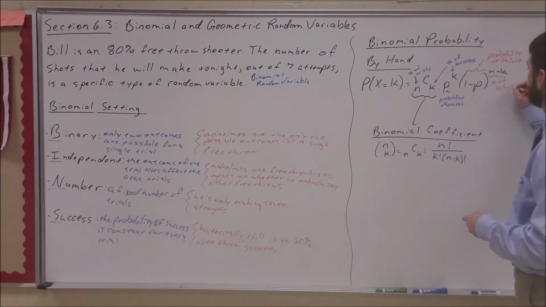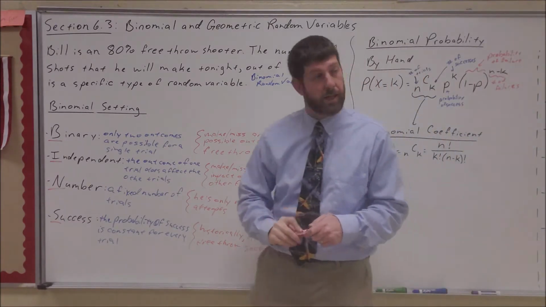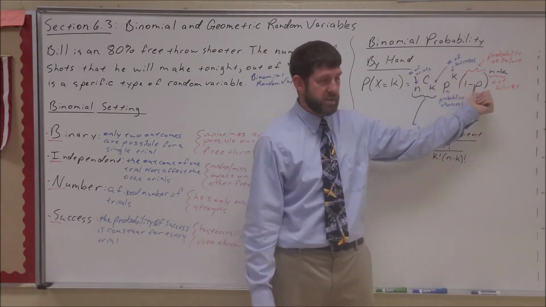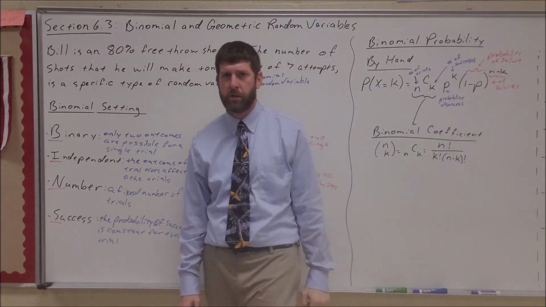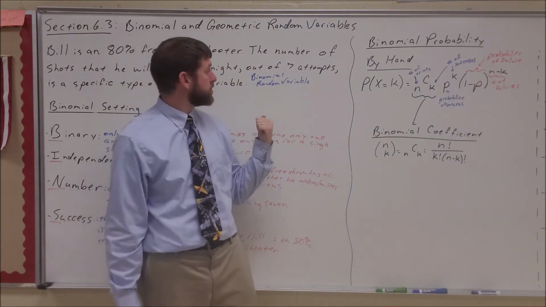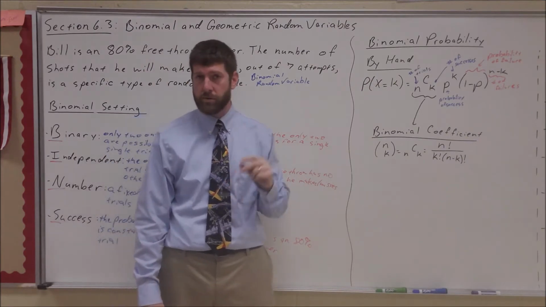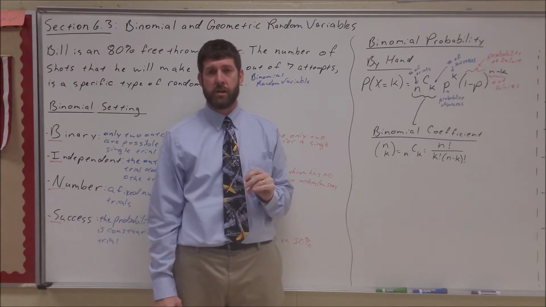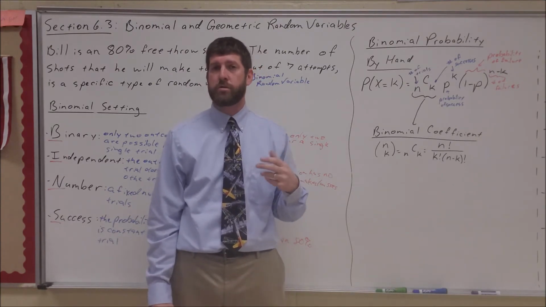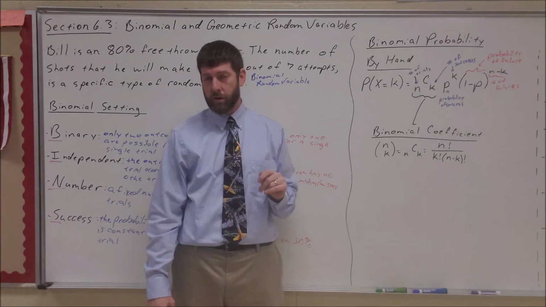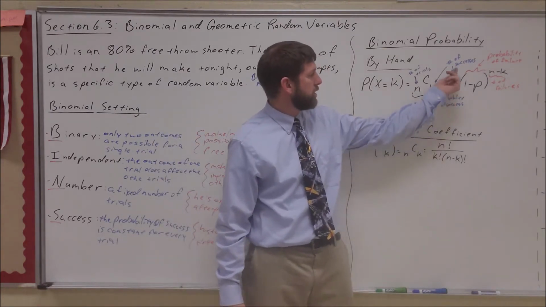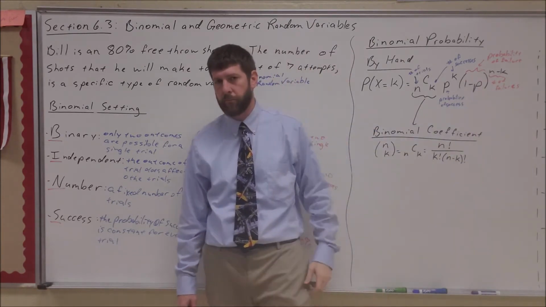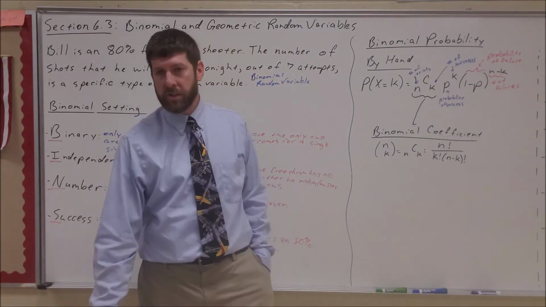So this whole crazy looking formula comes down to: what's the chance of me succeeding and how many times did I do it, and what's the chance of me failing and how many times did I do it? With an 80% free throw shooter, we need him to succeed 2 times, so that's 0.8 raised to the second power. And the other 5 times, he misses 20% of the time, we need that to occur 5 times, so 0.2 raised to the 5th power. So that's what that part of the formula means.